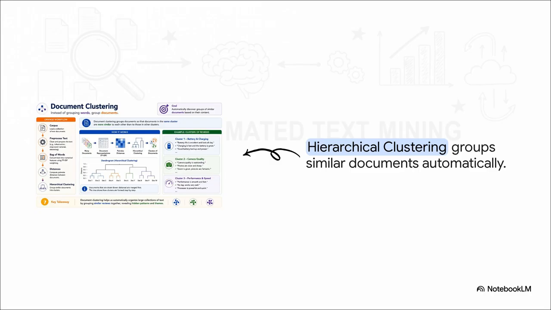For that, we use a technique called document clustering, and a tree-like structure called a dendrogram brilliantly illustrates exactly how this works. The algorithm calculates the pairwise distances between every single document based on their TF-IDF representations. Documents that are closer together in distance, meaning their content is very similar, are merged first. And as you move up the tree, it continues to merge similar reviews together until distinct clusters are formed. It's essentially automatically organizing our giant collection by grouping similar reviews without us needing to give it any predefined labels.